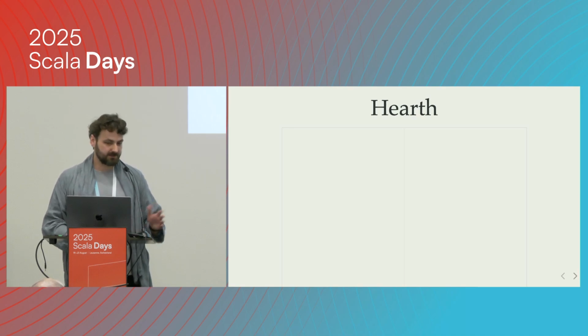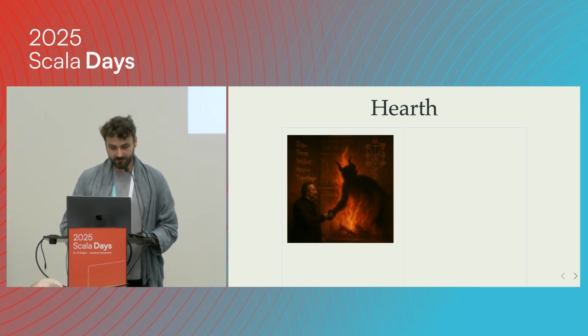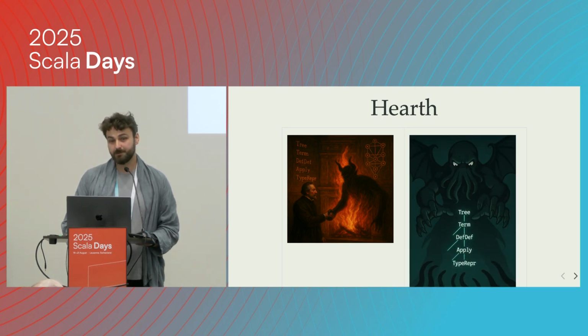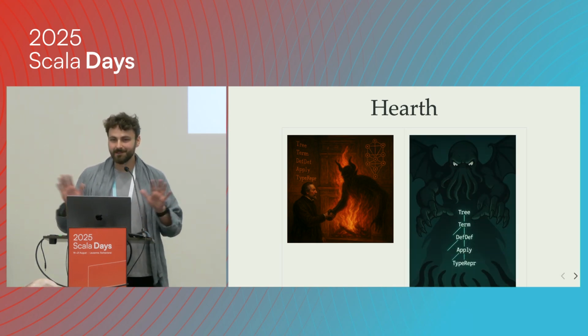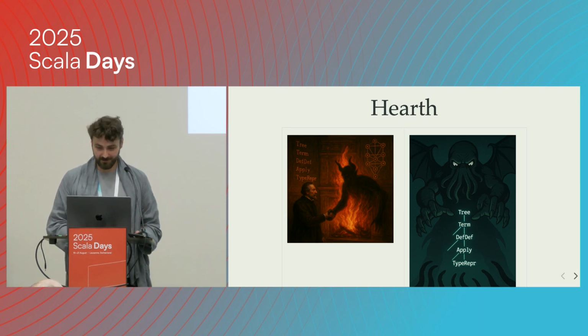And I believe it's quite a good proof of concept, even though sometimes I have to call a macro within my macro, and sometimes I have to call a compiler plugin to rewrite untyped trees. But still, it works.